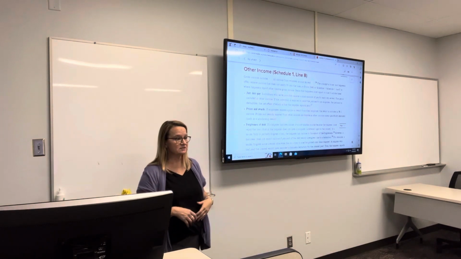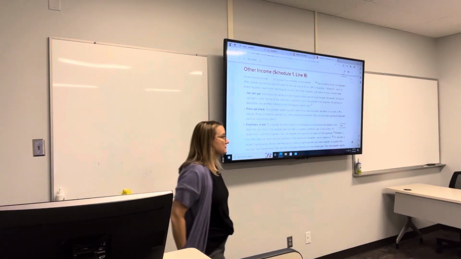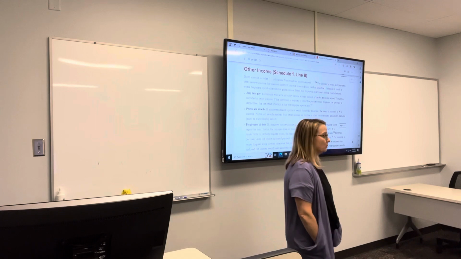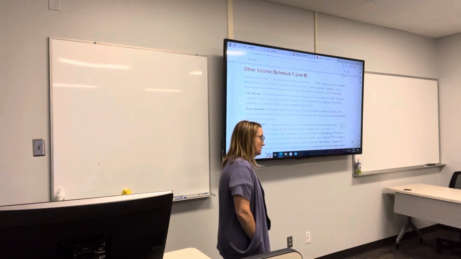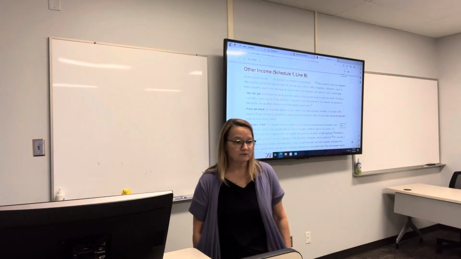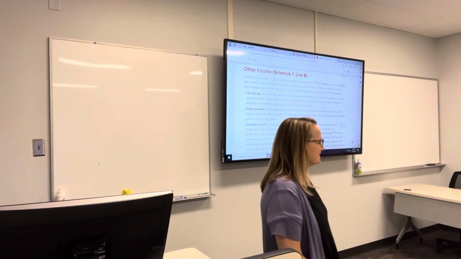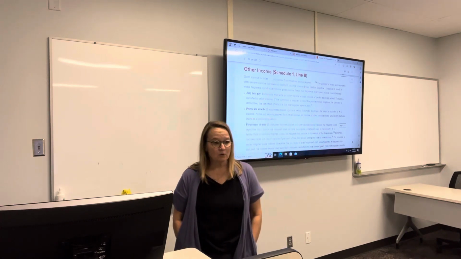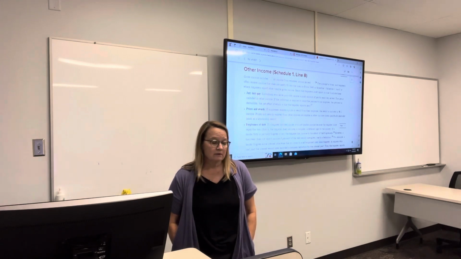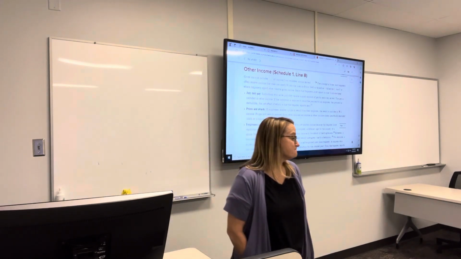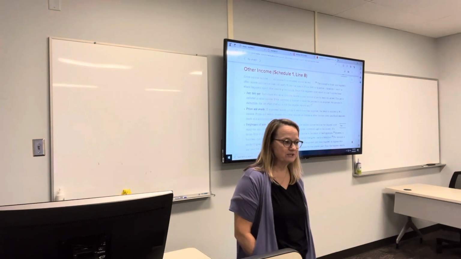Forgiveness of debt. This is kind of an interesting one. So sometimes individuals will negotiate to be forgiven certain debts. Don't even think about it with student loans, it's not going to happen. But other types of debt, it is a possibility. So mortgages are one of those areas. Credit cards, that sort of thing. Car loans, not so much, because usually they'll just repossess your car.